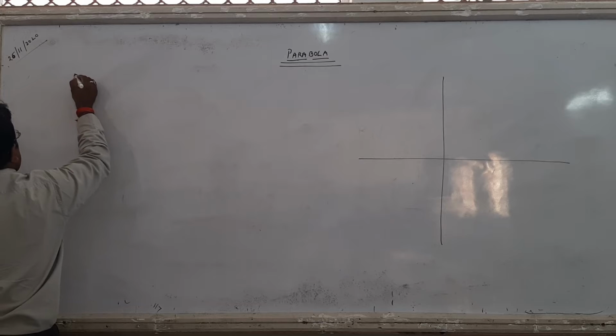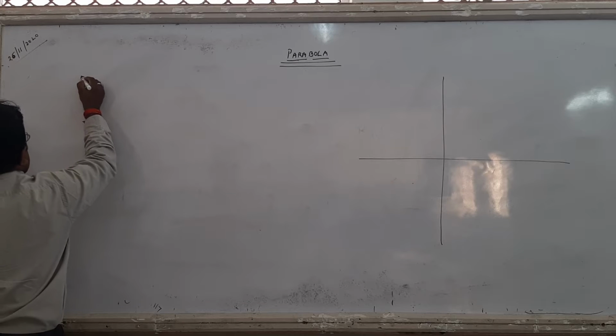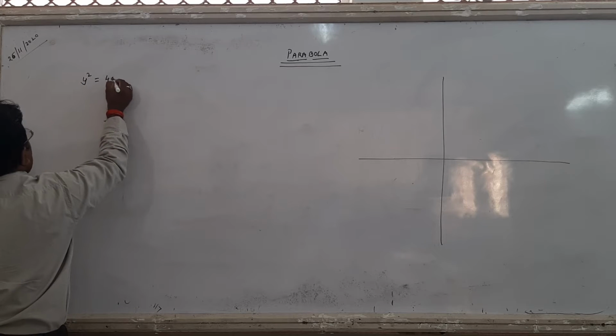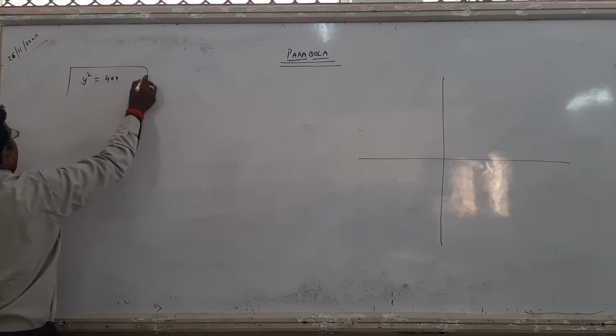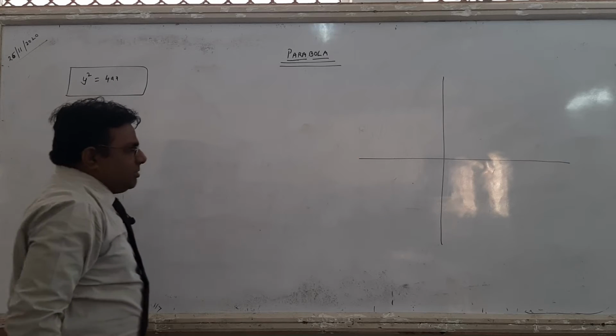And what is the standard equation of parabola? The standard equation of circle is x square plus y square equals a square, and the standard equation of parabola is y square equals 4ax.